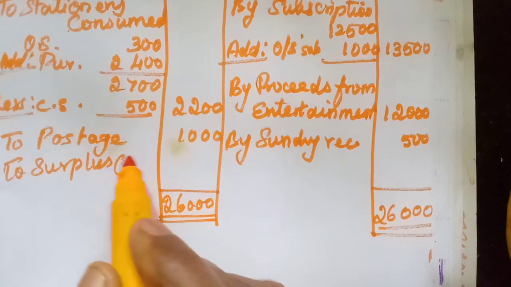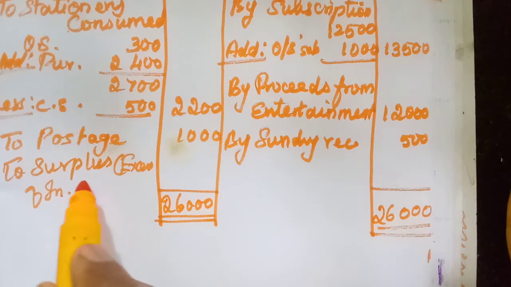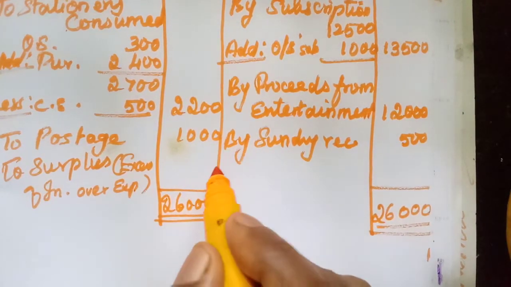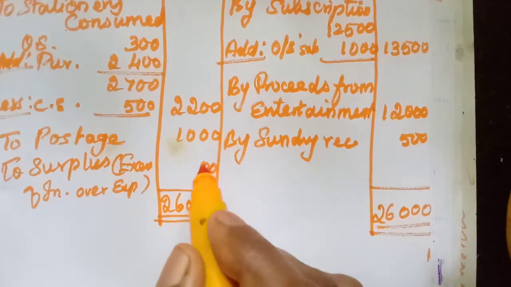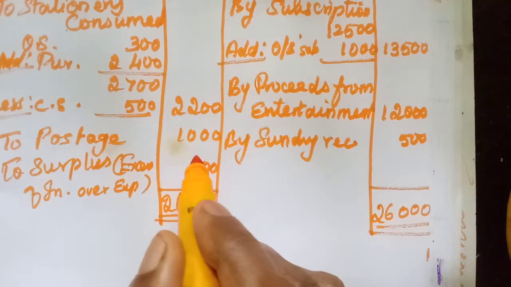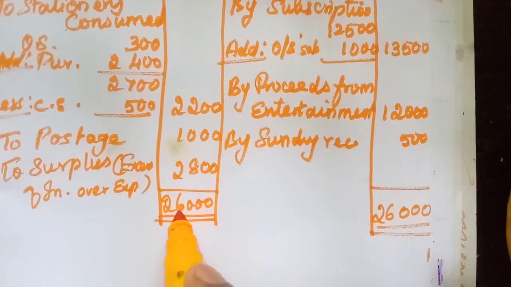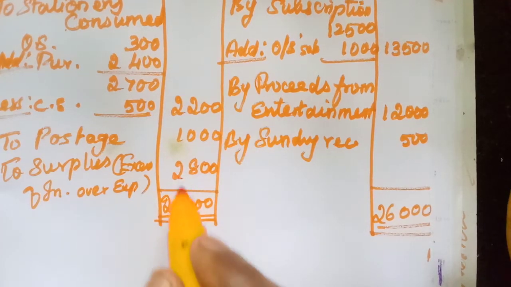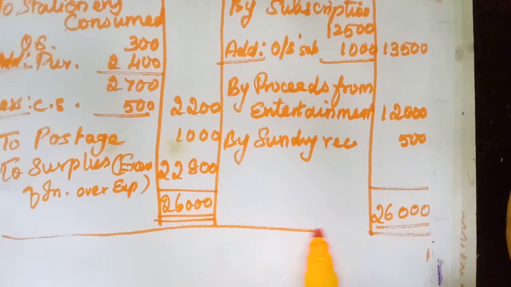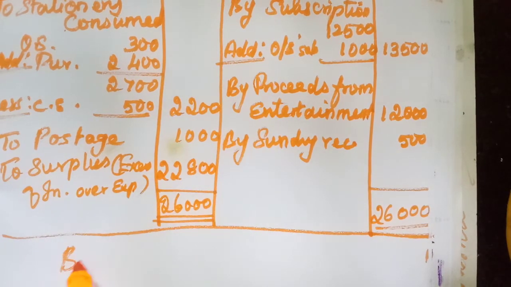bracket excess of income over expenditure. Okay, now you add and write 0, 0, 2 there, 2 plus 8, 0, 8, 10, 0, balance 1, 3 plus 4, 4 plus 2, 6, balance, no, 6, then 2 there, 2 you need to write. So 22,800 is the surplus. Okay, now we will prepare the balance sheet.